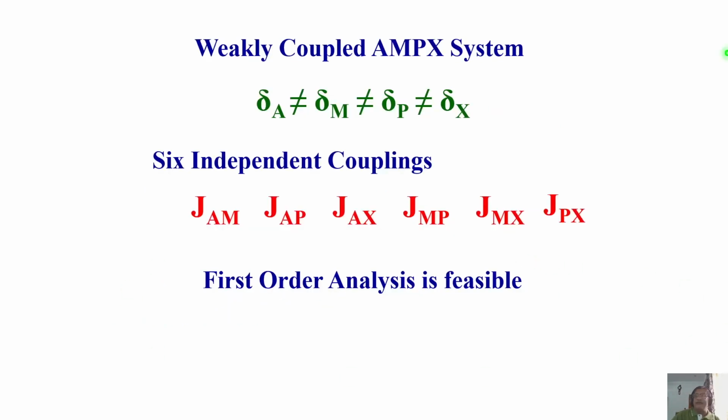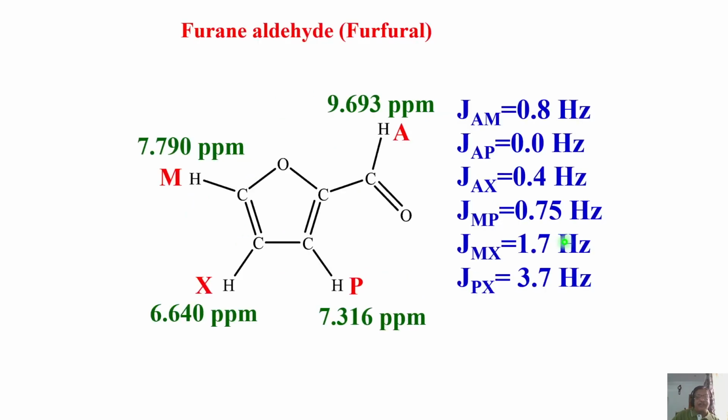So I'll take a simple example of AMPX before stopping. If all are weakly coupled spin systems, chemical shifts of none of them are equal, they are all different. There are 6 couplings present, all are different. First order analysis you can do. Take a simple example of furan aldehyde, this molecule. I call it AM and PX.